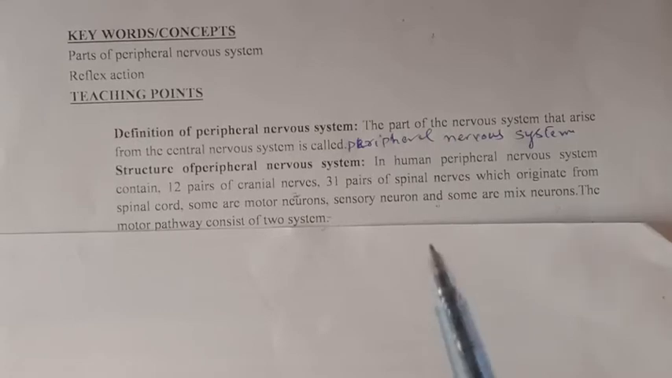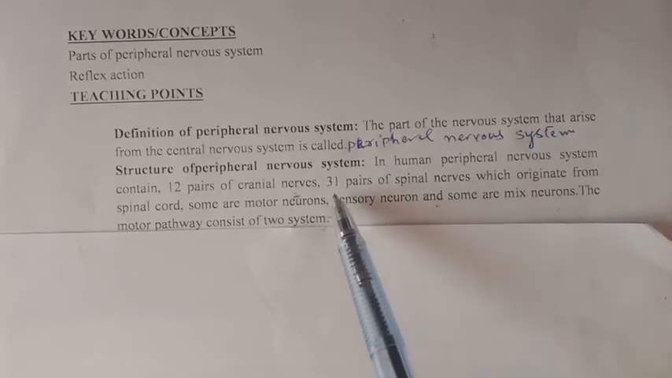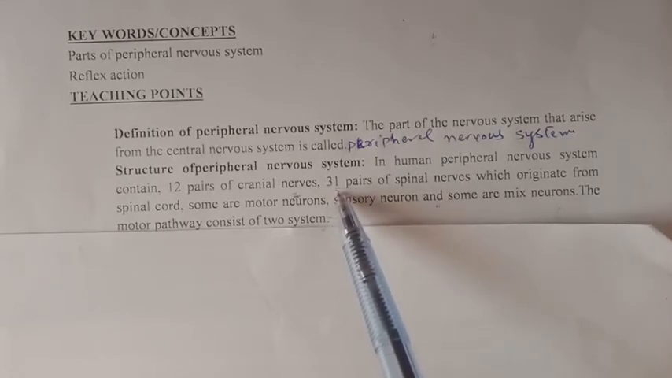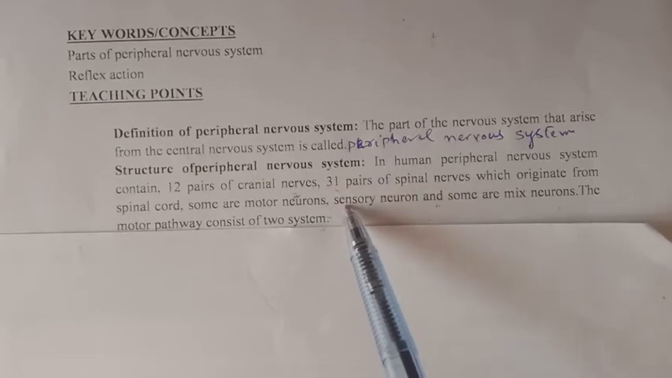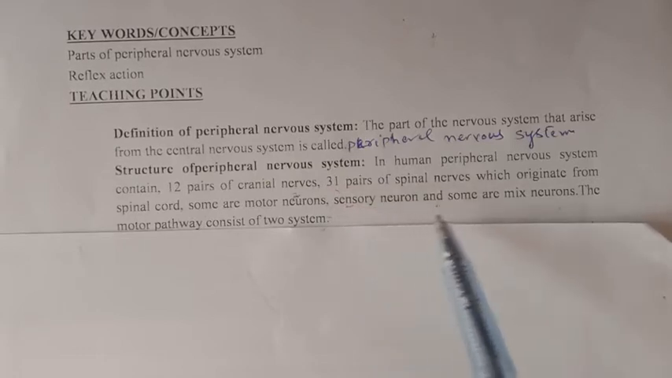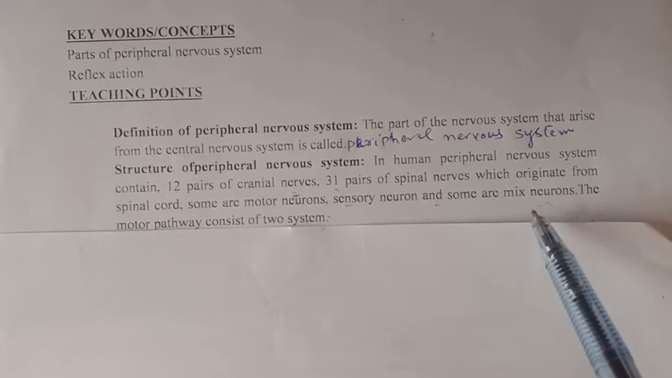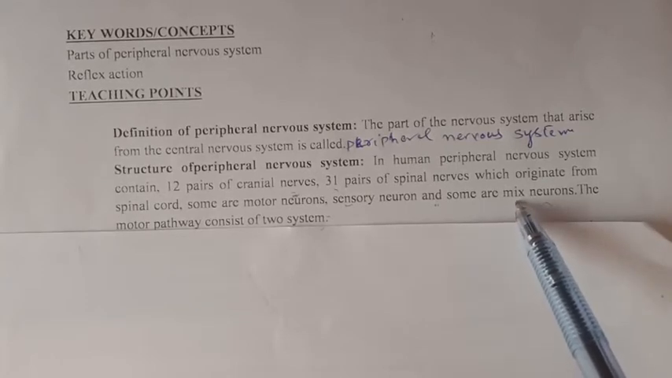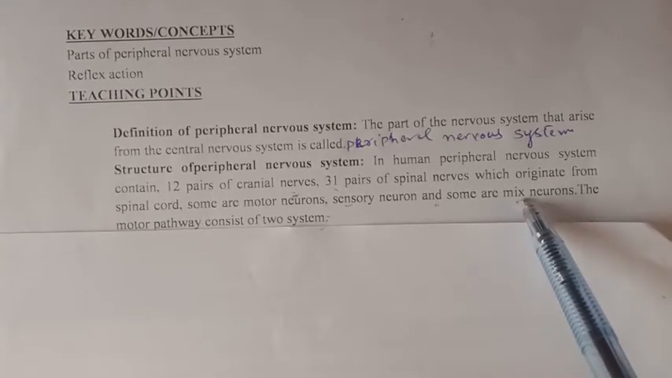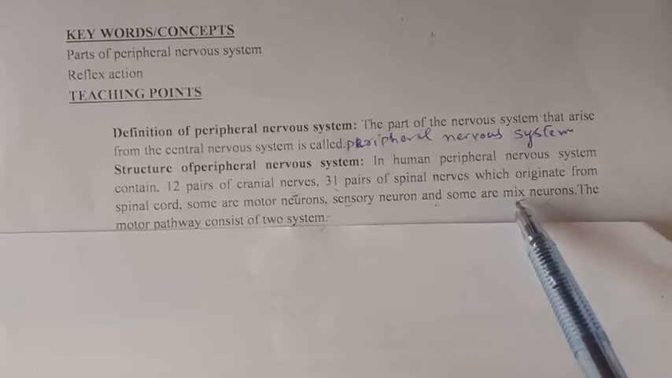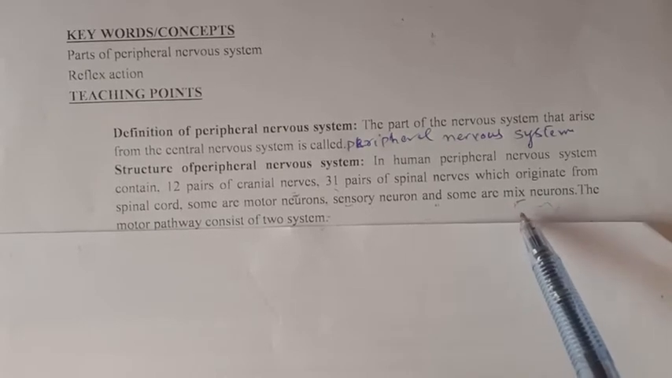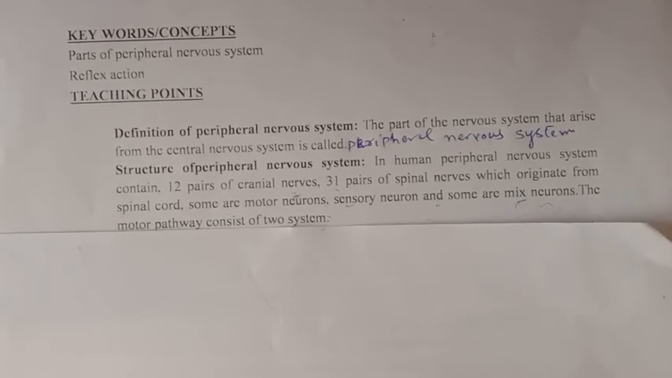Now, these pairs, the cranial nerves and spinal nerves, consist of some sensory neurons, some motor neurons, and mixed neurons. Mixed neurons are those neurons which perform the function of motor neuron as well as the function of sensory neuron. So these types of neurons are called mixed neurons. There are two pathways of the motor neuron.